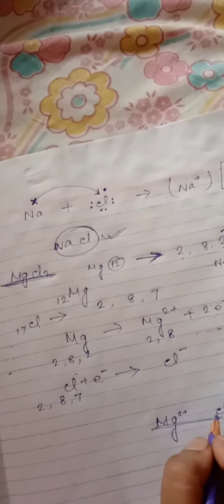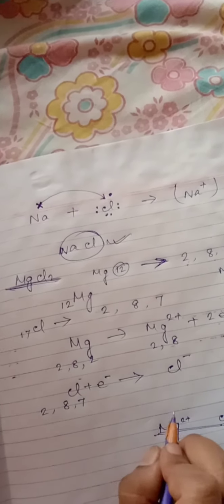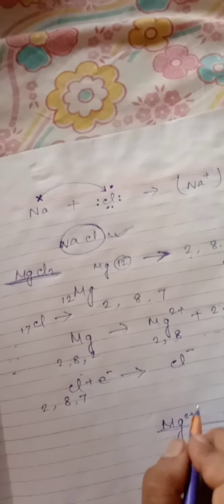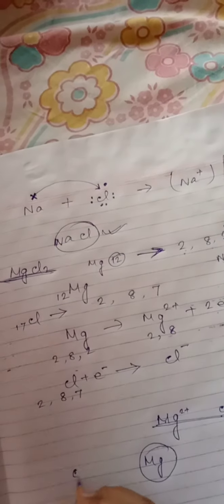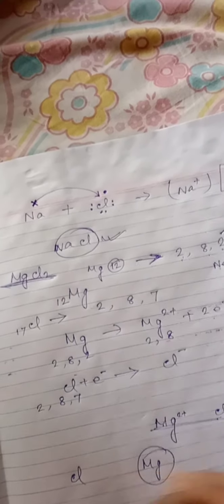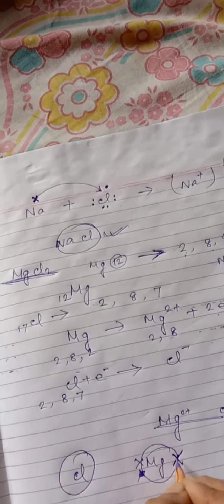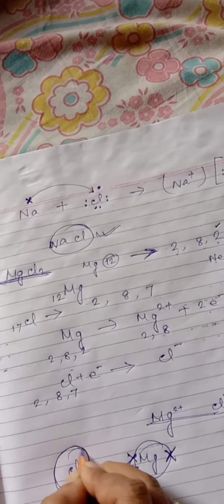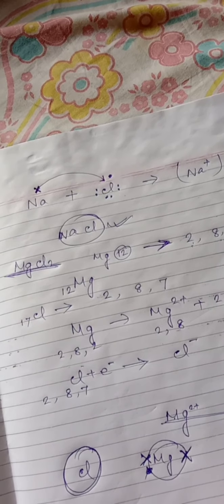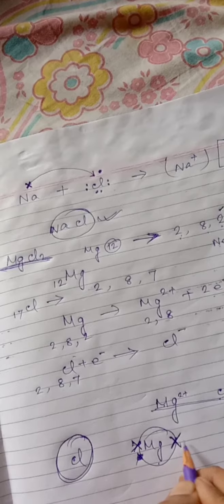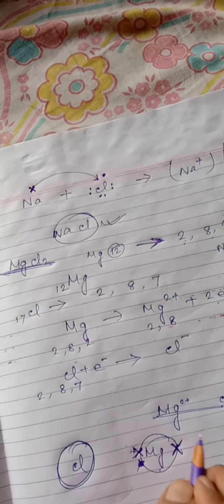Thus when magnesium and chlorine are brought together, the magnesium atom transfers its 2 valence electrons to 2 chlorine atoms.